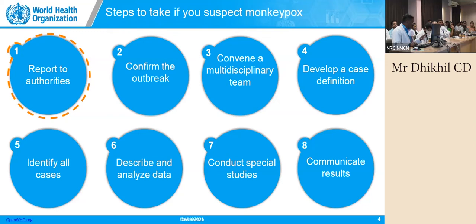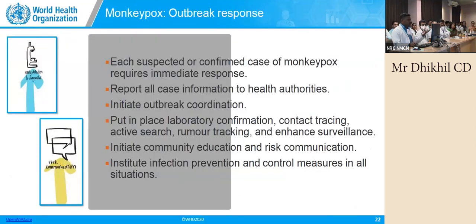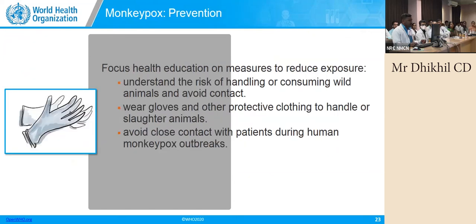Develop a clear case definition specific to the community, then do contact tracing to identify all the cases, describe and analyze the data, conduct special studies, and communicate the result all over the world so that somebody's life somewhere will be rescued. So this is how we have to go about the outbreak response.